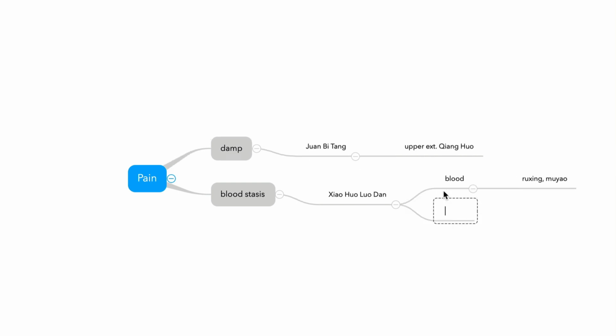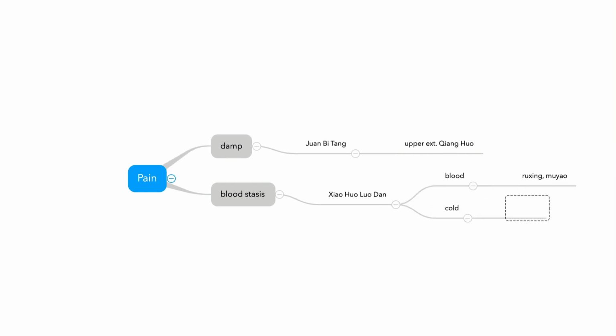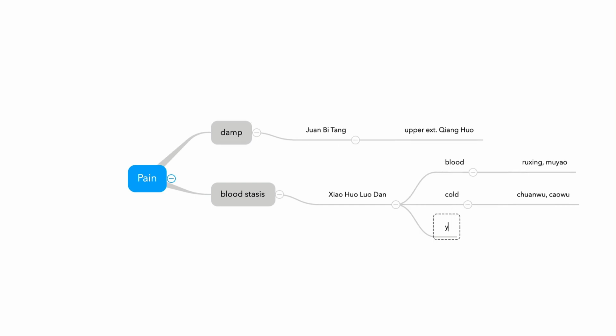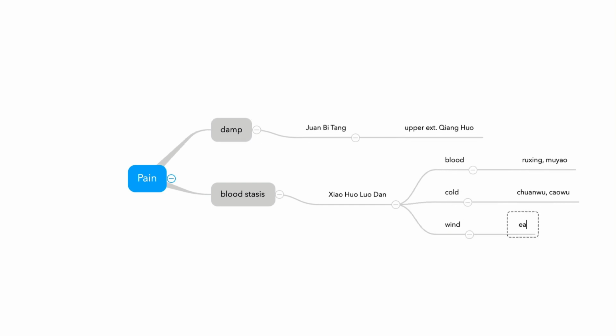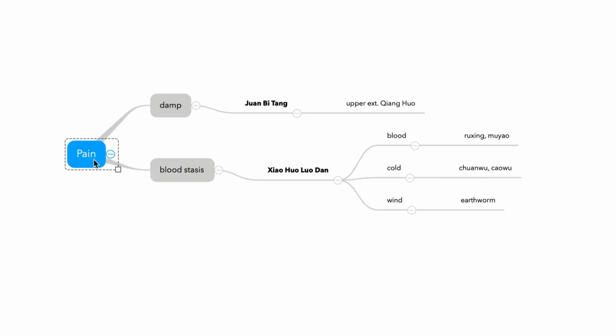And coldness, Chuanwu, Caowu. And wind, earthworm. So which formula cannot be used for a long time? You need to pick Huoluodan. And this is a kind of effective formula for controlling pain.